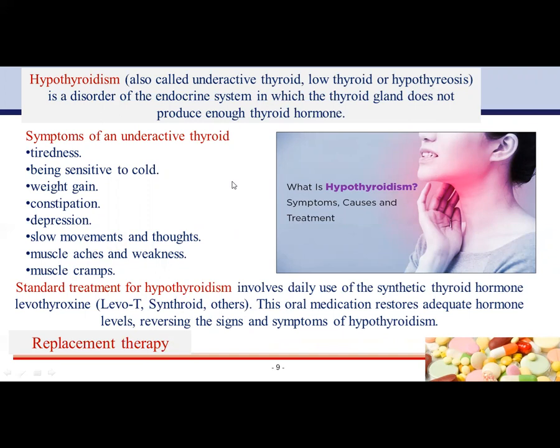Constipation, depression, slow movement and thoughts, muscle aches and weakness, muscle cramps. Standard treatment for hypothyroidism involves daily use of the synthetic thyroid hormone levothyroxine.